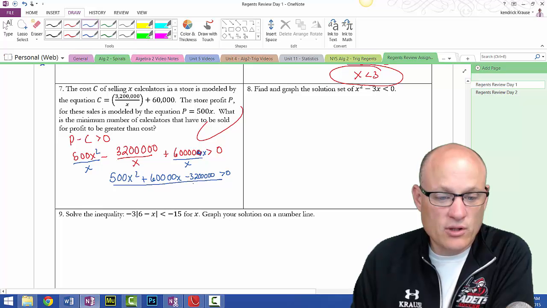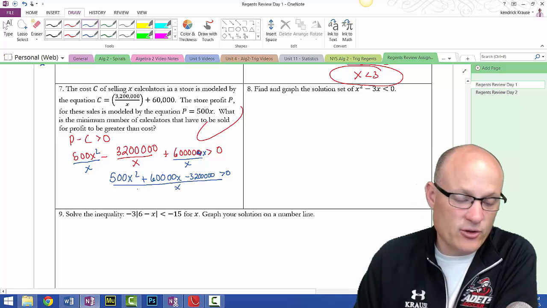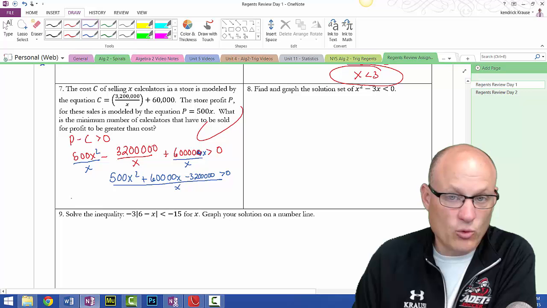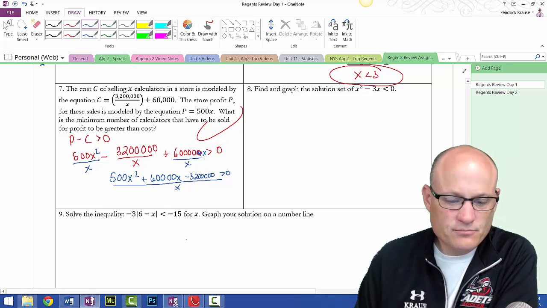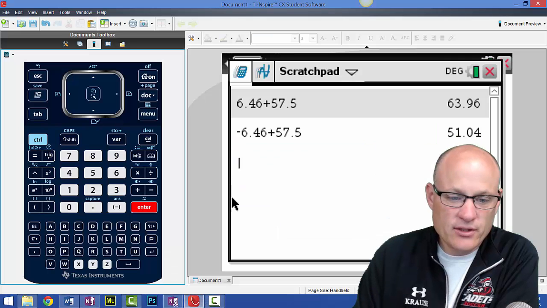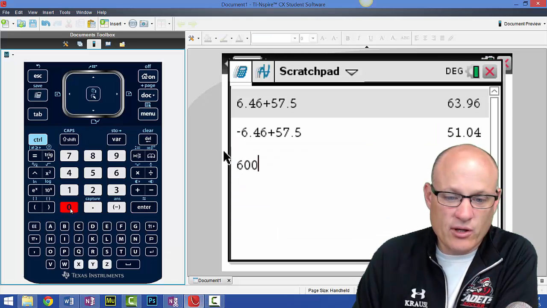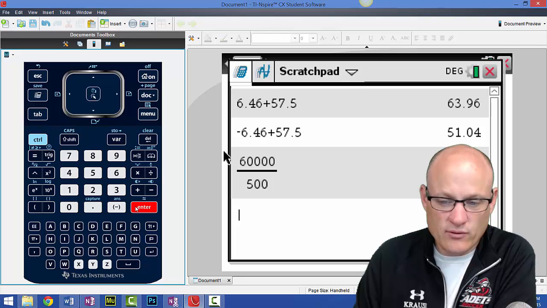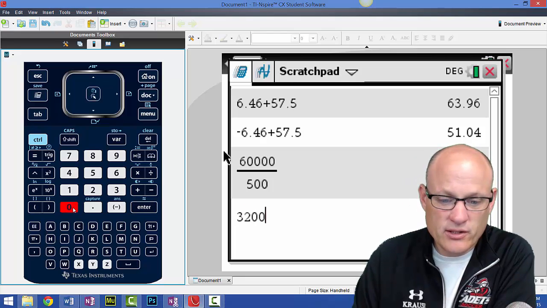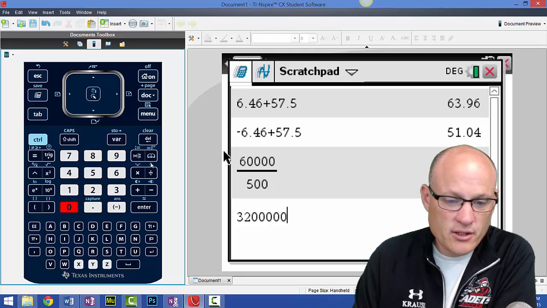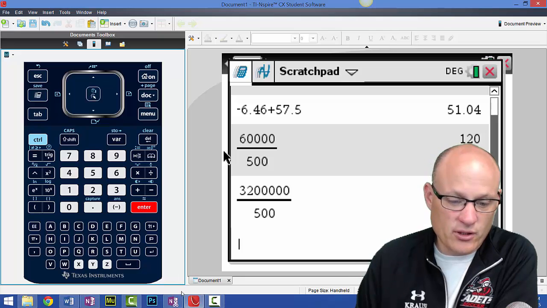Well, now I'm going to factor the numerator. I can't believe I didn't give it enough room here. I'm going to take out a 500. So let's do that math. 60,000 divided by 500 gives you 1,200, because 6 times 5 is 30. I mean, 120. And then 3.2 million divided by 500 gives me 6,400.